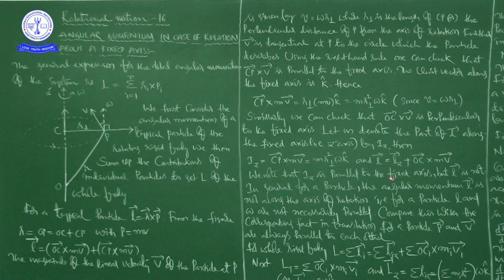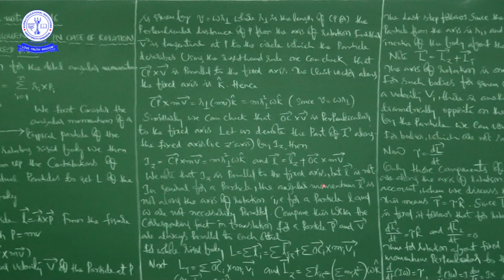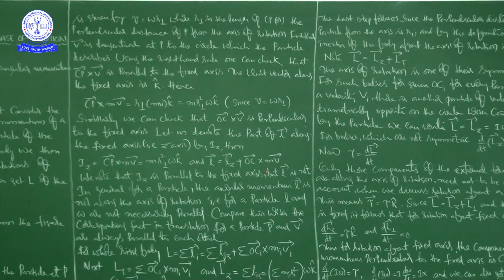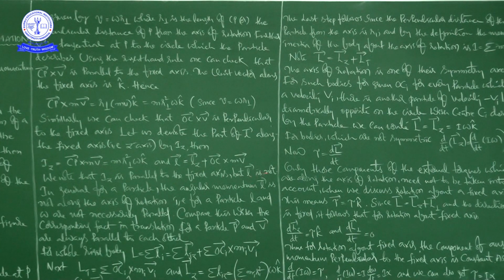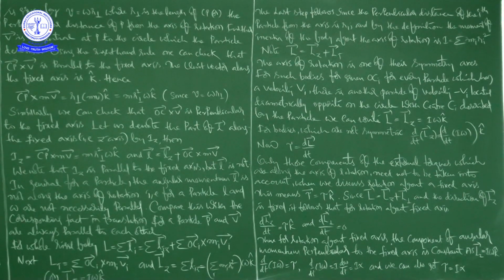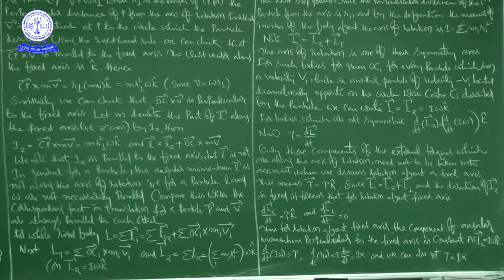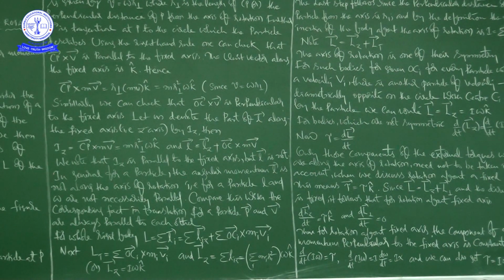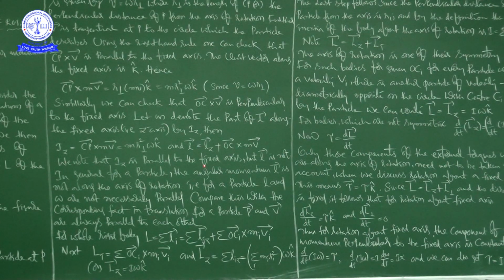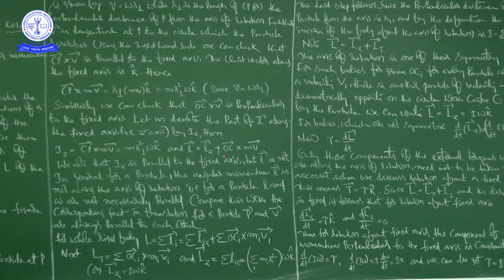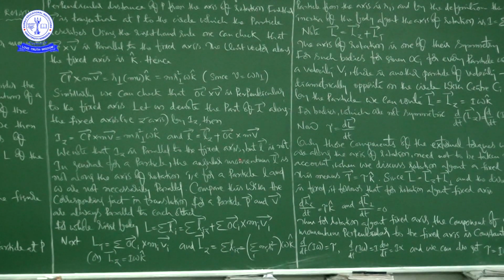And the angular momentum L bar is equal to Lz plus OC bar cross mV bar, where the cross is the cross product. So L bar is equal to Lz plus OC bar cross mV bar.